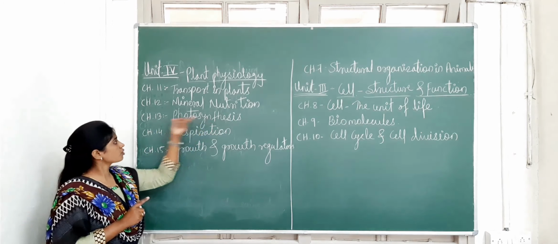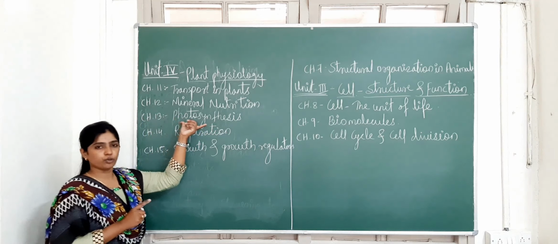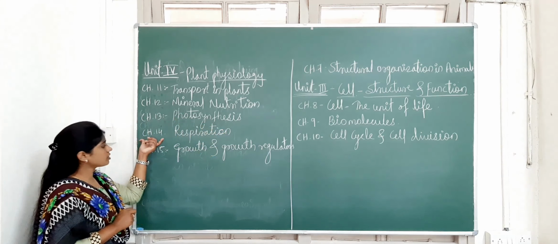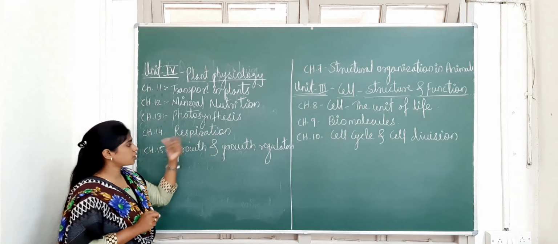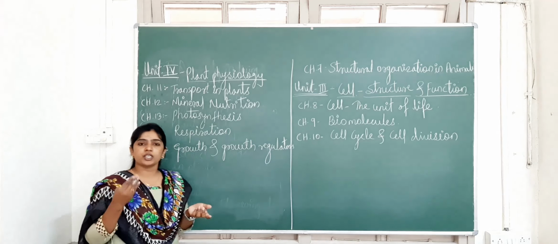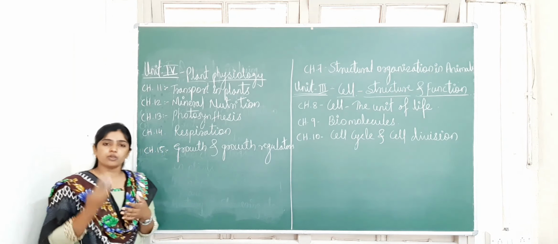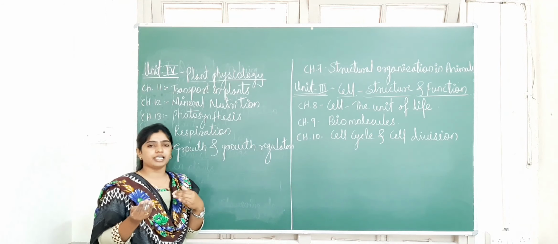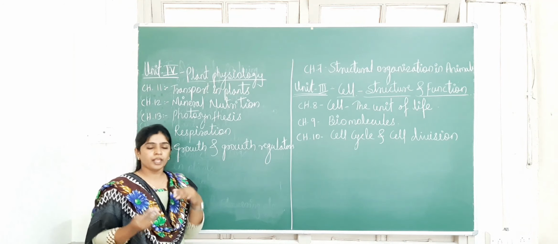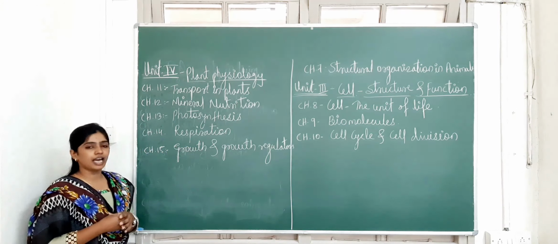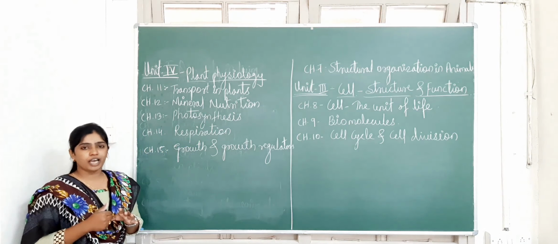That in detail you have to study in chapter number 13, that is photosynthesis. Next one is chapter number 14, that is respiration. So already you know that respiration is one of the important physiological processes for living organisms. Just as animals respire, similarly the plants also respire. So the plants also have to respire to survive.